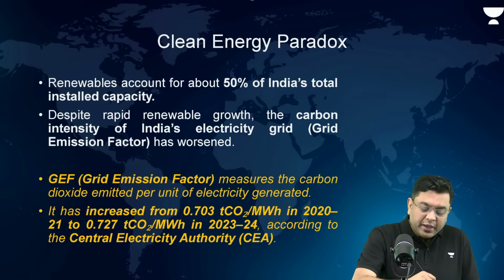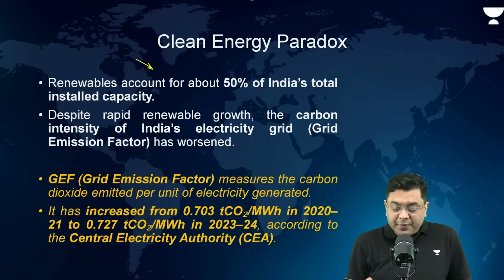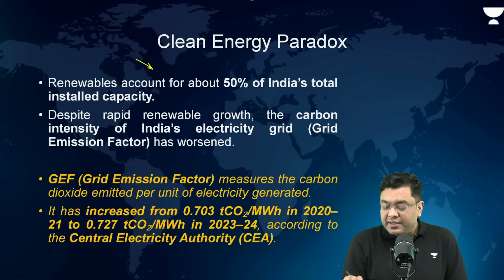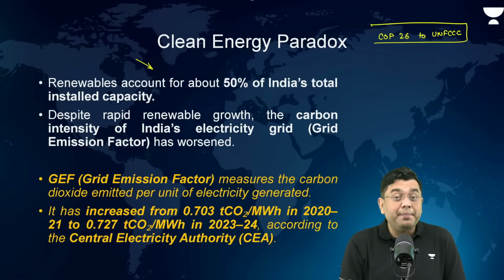So, first of all, renewables account for about 50% of India's total installed capacity. And mind you, this was one of India's ambitions and stated objectives that India made at the Conference of Parties number 26 to UNFCCC in Glasgow, where India declared its Panchamrit mission.